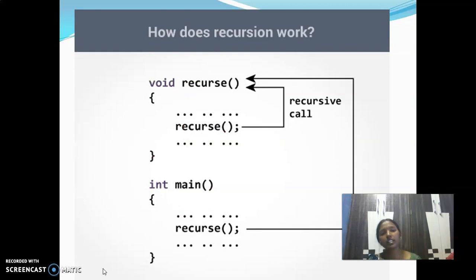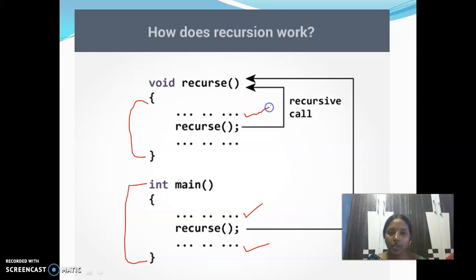Now, how does this recursion actually work? Previously, I already told you. Void recursive is there. First of all, when you execute your program, control starts from main execution. Next, it executes some of the statements. Then we are calling a recursive function. It goes to the recursive function and enters into the block. After completing this block only, control comes back to the main function to execute these statements. Now, in this recursive function, again what are we doing?